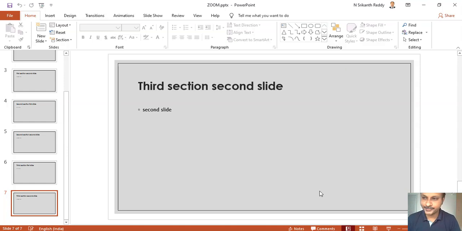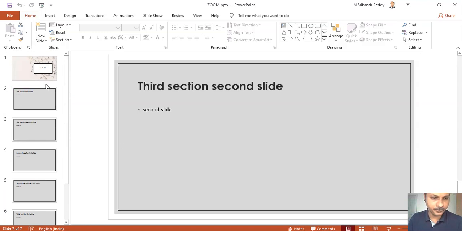A non-linear presentation is like you can go in n number of ways. So a true non-linear presentation will help you in going from any slide to any slide at any time. You need not plan for such a deviation. So now let us look at non-linear presentation using this feature called Zoom in PowerPoint. The first requirement for this feature is you need to have sections.